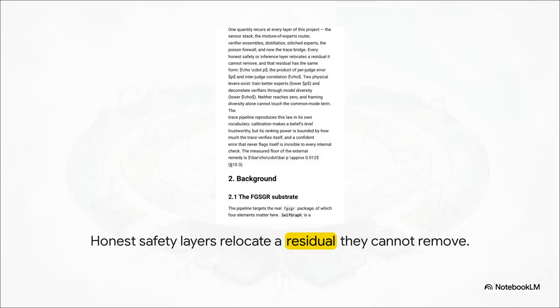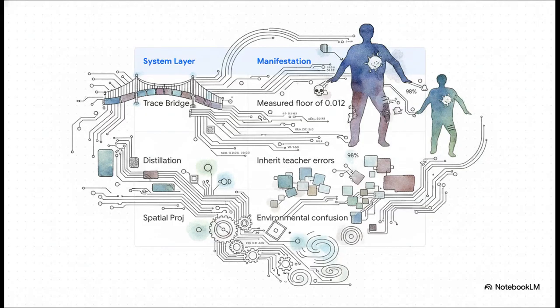The source material puts this perfectly. Every honest safety or inference layer merely relocates a residual it cannot remove. It's literally like sweeping dust under a rug. The system can verify the structure of the logic perfectly, absolutely, but it cannot intrinsically know the universal truth of the external premises. Our sources actually measured this irreducible error floor, and it sits at exactly 0.012 for the trace bridge. That's the hard limit. And the wild thing is, this residual floor manifests absolutely everywhere across the architecture.